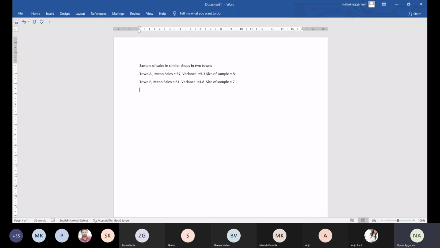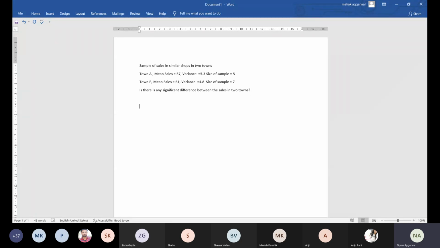Is there any significant difference in the sales in the two towns? So the question is, is there any significant difference between the sales in two towns? Use 5% level of significance. Fine, so this is your question.